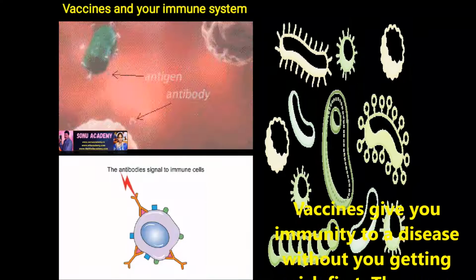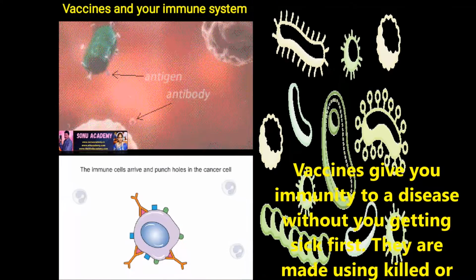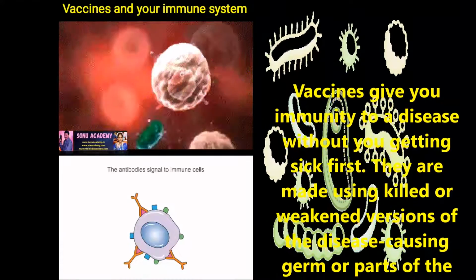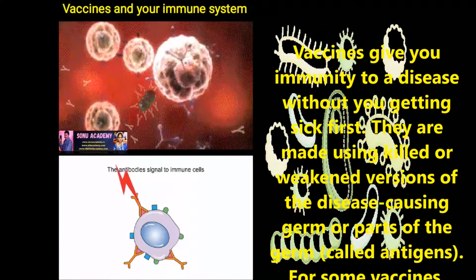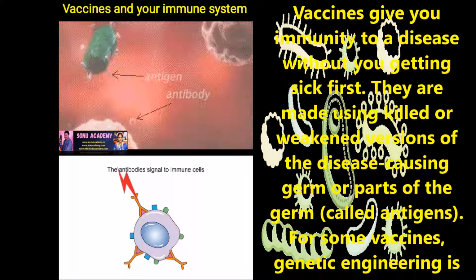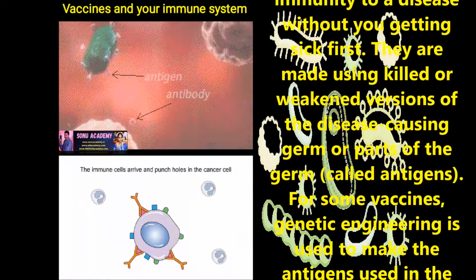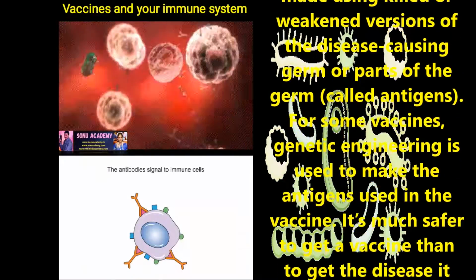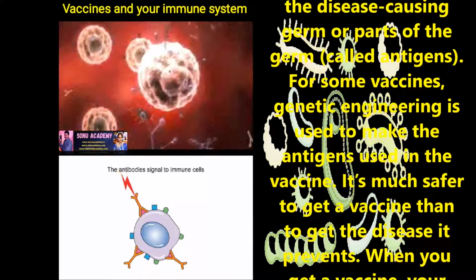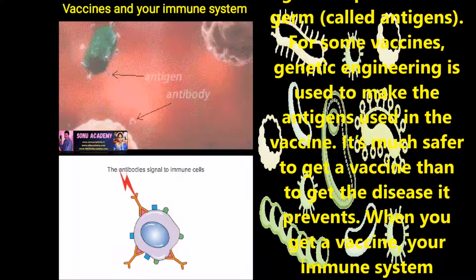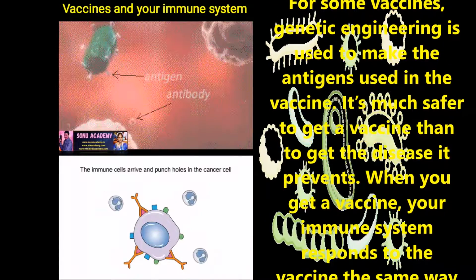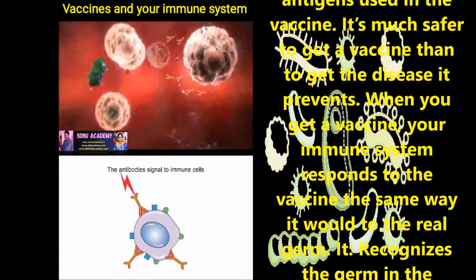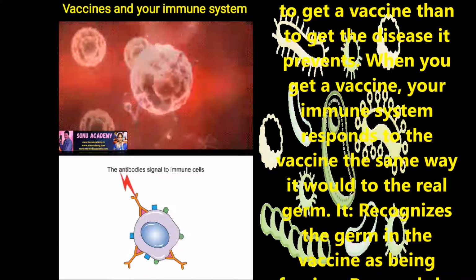Children, now let us discuss vaccines and our immune systems. Children, we already discussed that vaccines give us immunity to a disease without getting the risk first. They are made using killed or weakened versions of disease-causing germs, or parts of the germs called antigens. For some vaccines, genetic engineering is used to make the antigens used in the vaccine. It's much safer to get a vaccine than to get the disease it prevents.